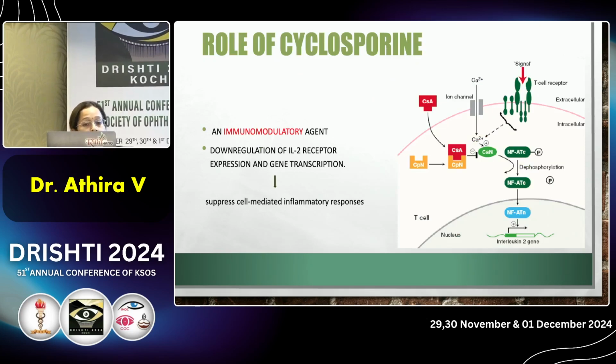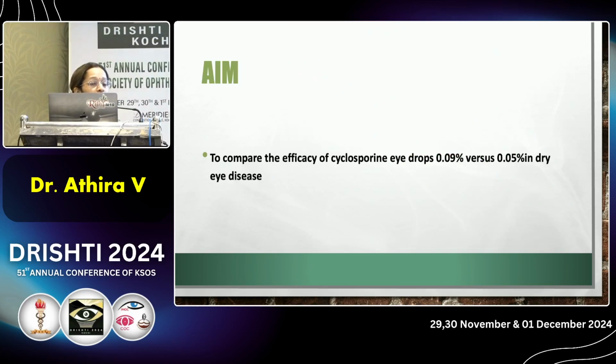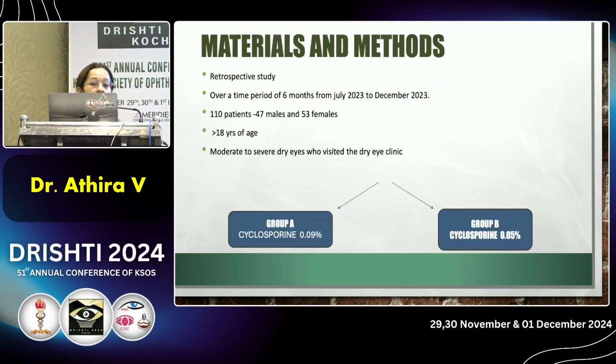It's an immunomodulatory agent. The main action is downregulation of the interleukin 2 receptor, and it prevents its gene expression transcription. So it suppresses the cell mediated immune response. The aim of the study is to compare the two strengths of cyclosporine, 0.09% versus 0.05%.